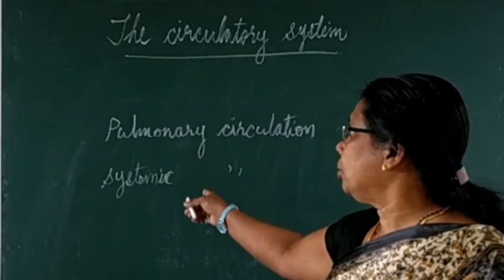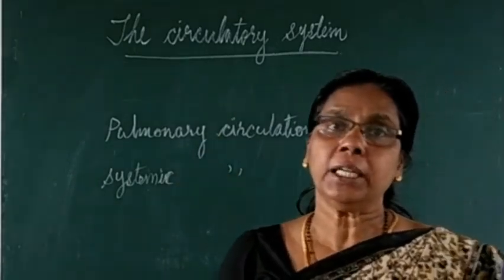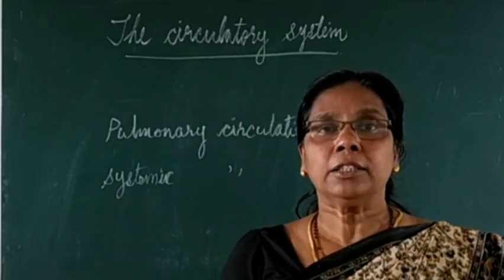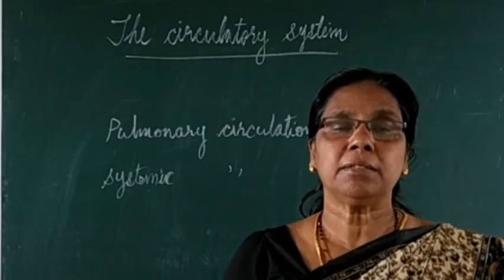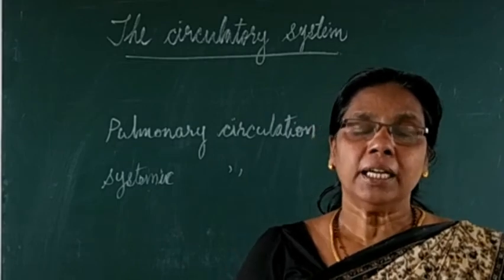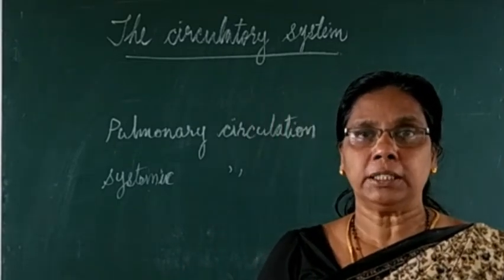So these are the 2 types of circulation: pulmonary circulation and systemic circulation. Throughout the body, these 2 phases of circulation go on, and that's why it is called double circulation.